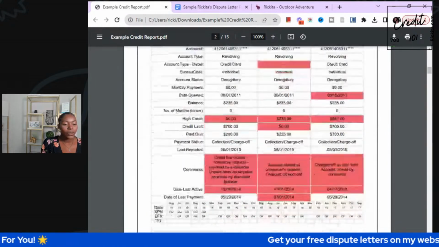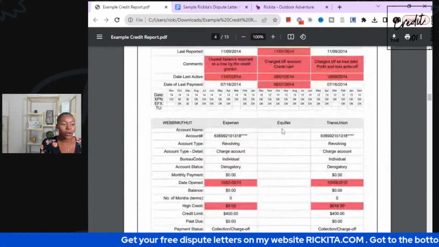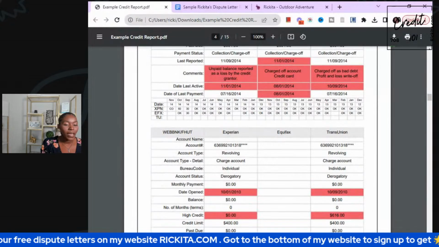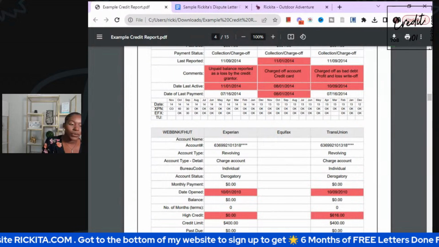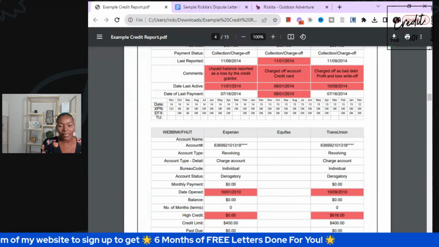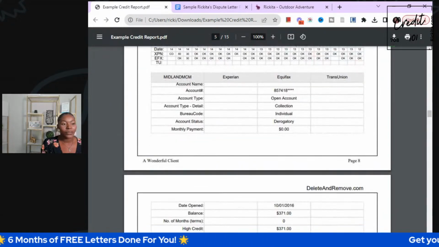So that's why I tell you guys that we have to separate the letters, because when we go down some more, we have a Fingerhut account that we got to get deleted, but it's not on Equifax. So we can't put that on our Equifax letter. If we do, they're going to just basically say, hey, you disputed this Fingerhut account, but it's not on your report. So let's not even take up space. Let's just make sure we separate our letters right.